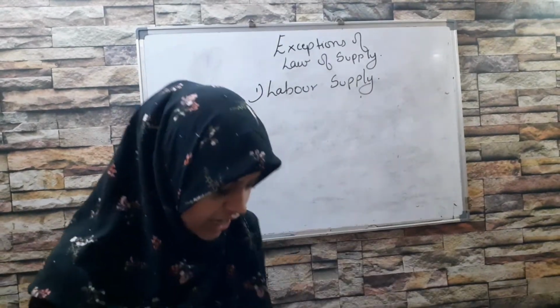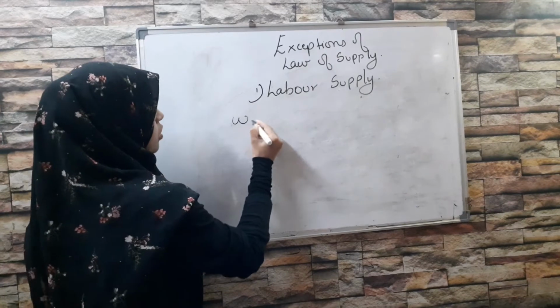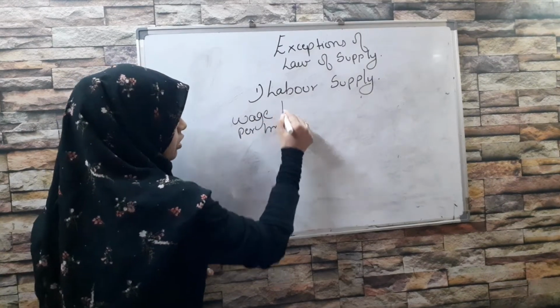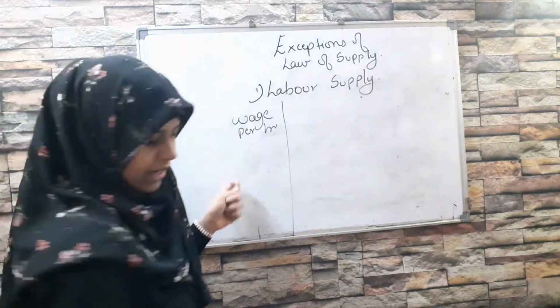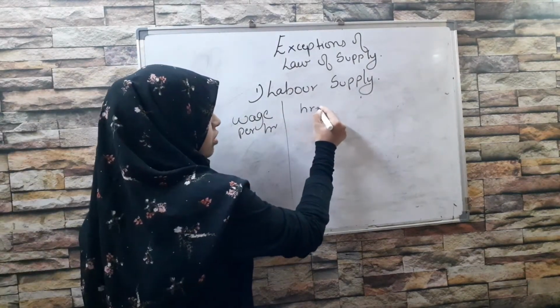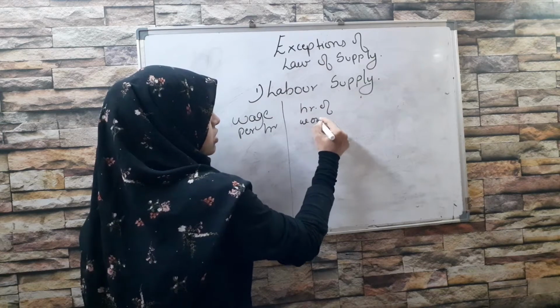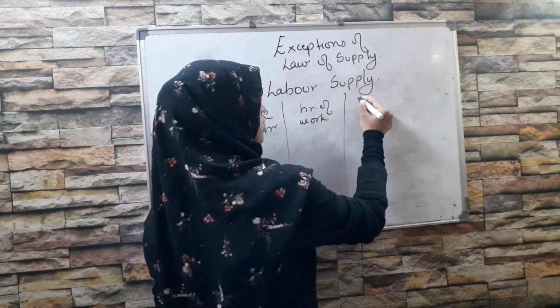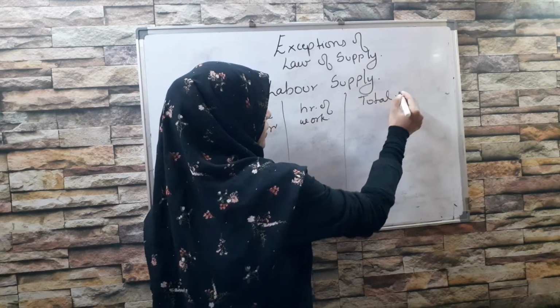Wage rate per hour. This is my wage per hour. This is my first column. My next column is hours of work: how many hours the person is working, and his total earning.